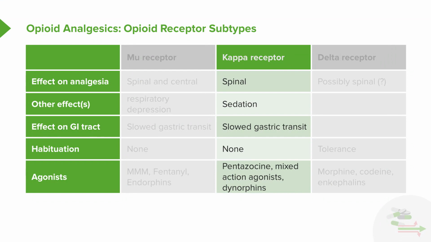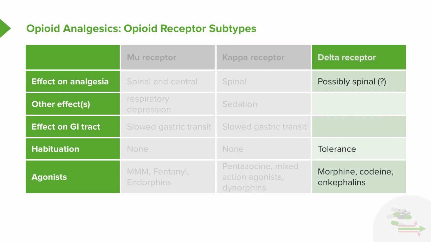The kappa receptor is found spinally. Its greatest effect really is about sedation. The effect on the GI tract, it causes slowed GI transit, and there is no habituation. In terms of the agonists, these are the agents that are more specific for the kappa receptor.